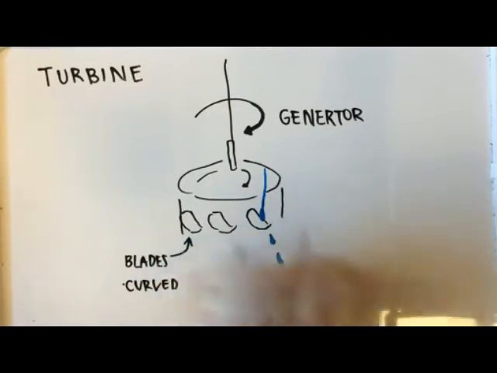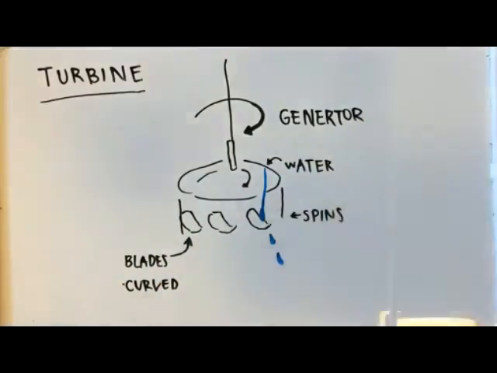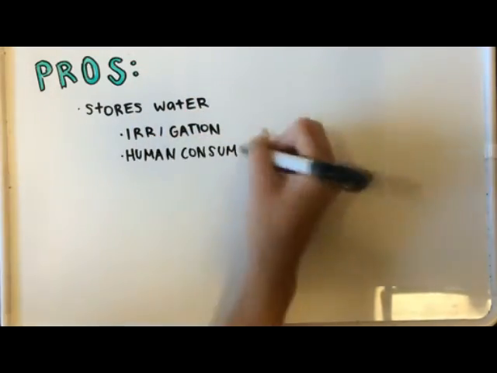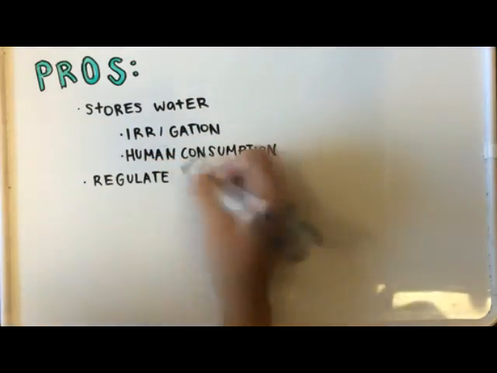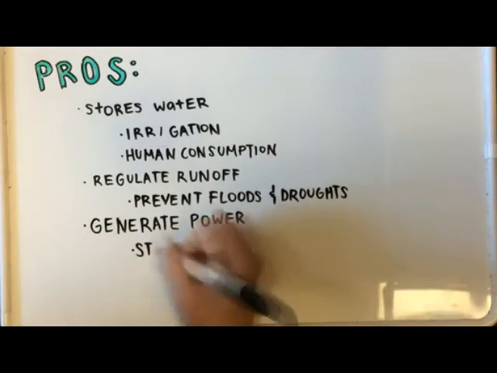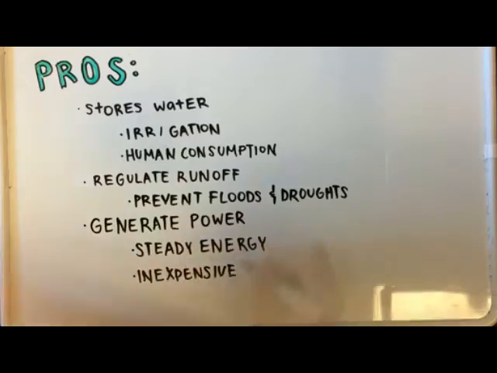Hydraulic power supplies 20% of the world's electricity. The pros of dams are that they store water for both irrigation and human consumption. They regulate runoff, which prevents floods and droughts, and they generate power that is steady, inexpensive, and has zero emissions.